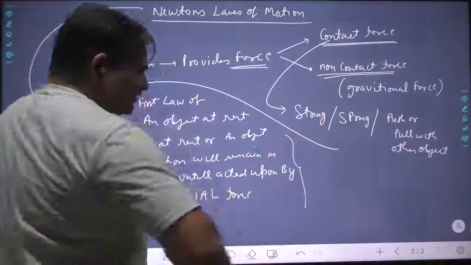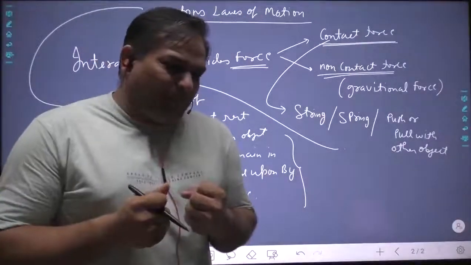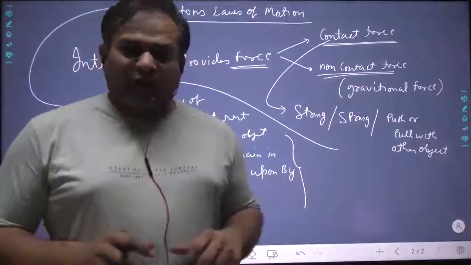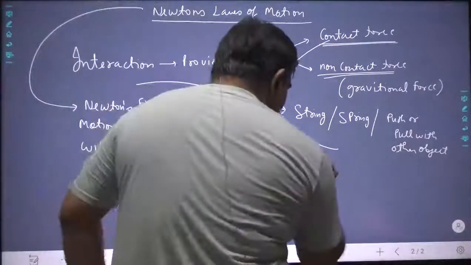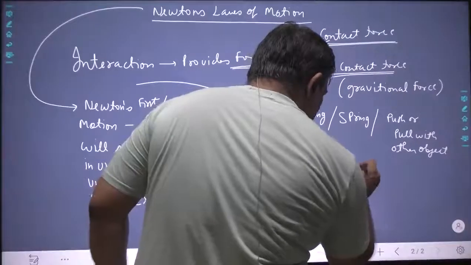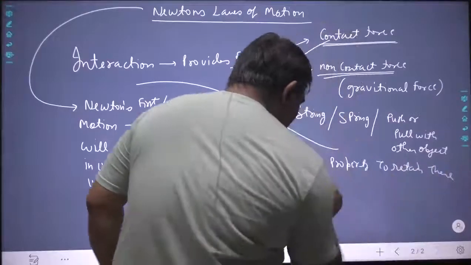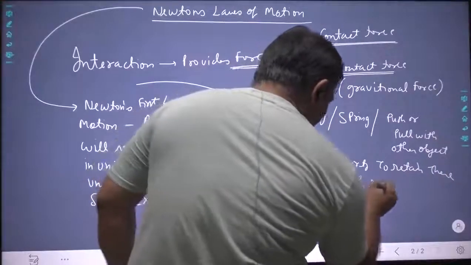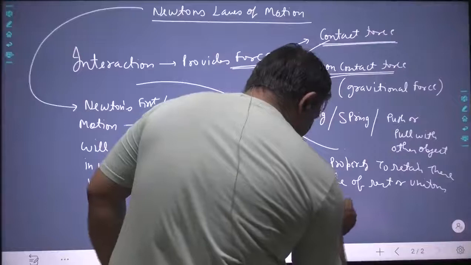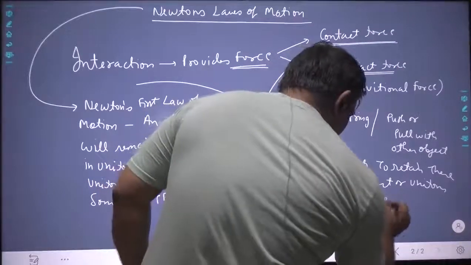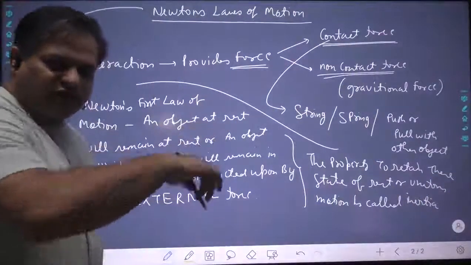This property of bodies to retain their restfulness or retain their uniform motionfulness is called inertia. The property to retain their state of rest or uniform motion is called inertia. Please copy down, then I will move forward. I need space. Please copy.